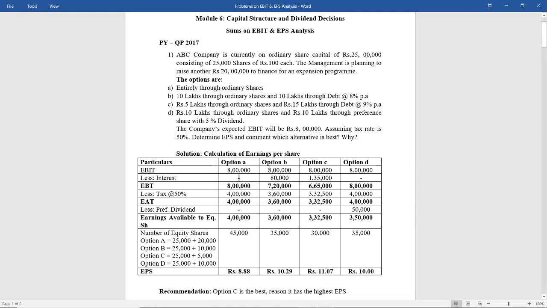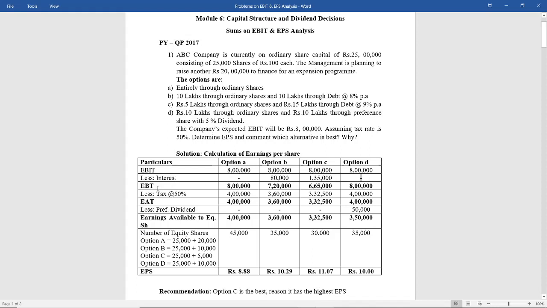Now in option B, 10 lakh rupees is raised through debentures of 8% per annum. Interest is always calculated on the face value. So 10 lakhs into 8% is how much? 80,000. Now for option C, it is 15 lakhs at the rate of 9% per annum. So 15 lakh into 9% will give you 1 lakh 35,000. Now option D, you have to check whether option D has debentures. When there are no debentures and no bank loan, the question of interest will not come. So you can just write nil or 0.